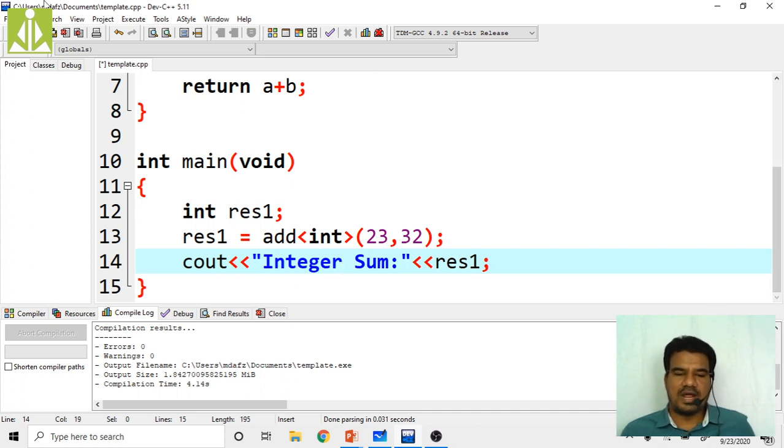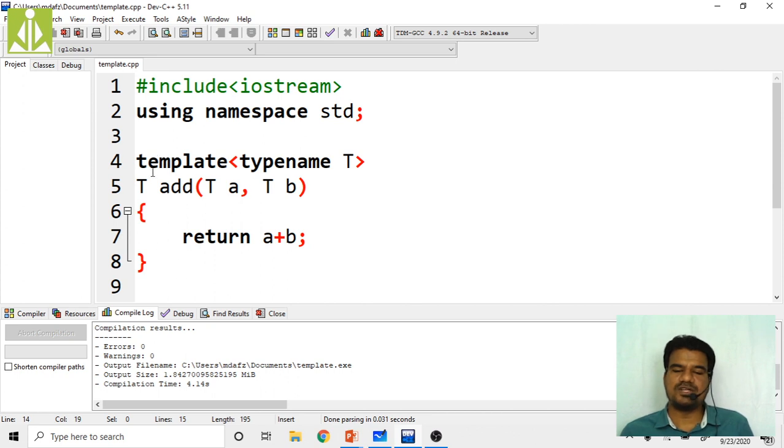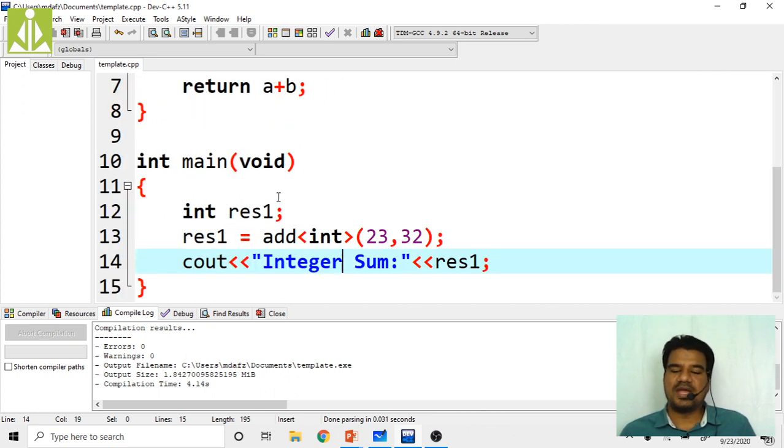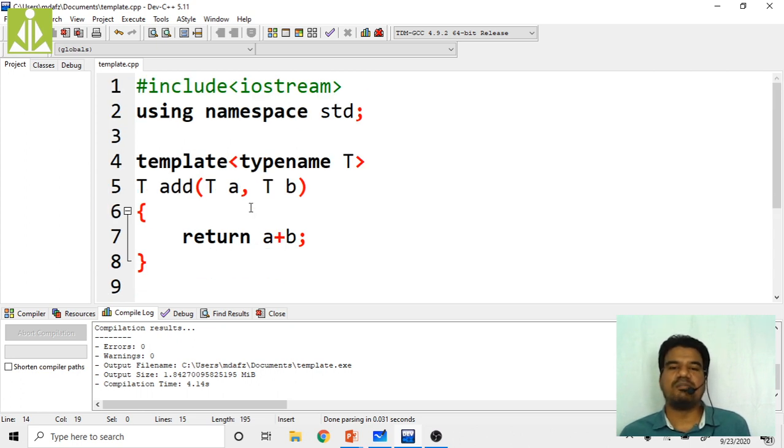Clear? So right now, with that same function template, I am satisfying my need of adding two integers. Previously I added two double parameters. Now I am adding two integer parameters simply by changing my code, not by changing the template code. The template will remain intact. The template will remain unchanged.